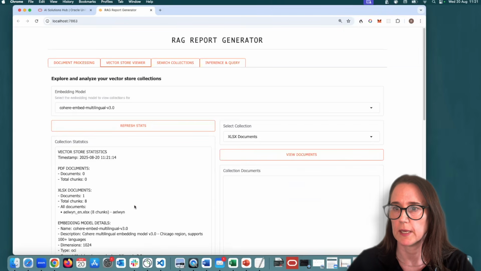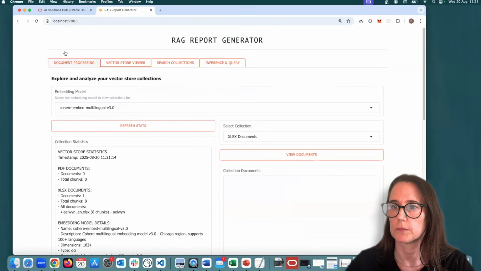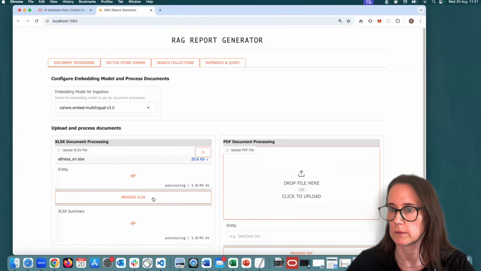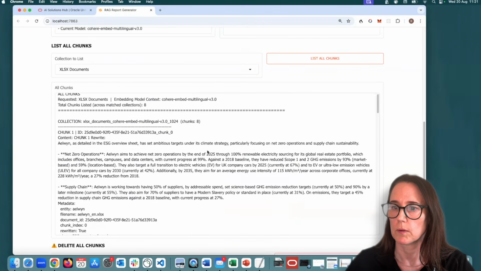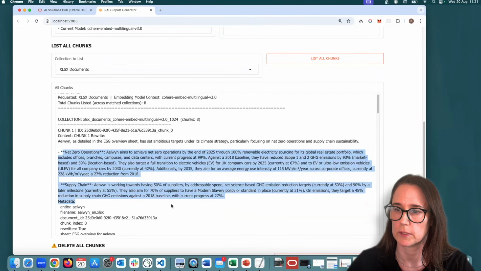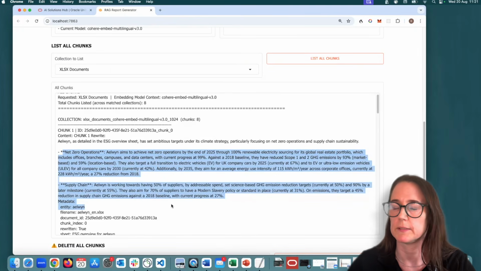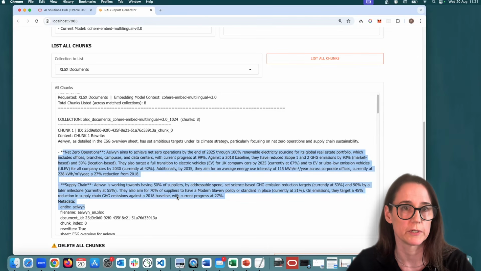Okay, so we have the Aylwin. Let me just upload the other one. Yeah, it is uploading. And once it goes into the vector store, then we can see how it's been rewritten. So here you have your nice contiguous natural language sentences that give the data the complete context. And this will of course help retrieval.